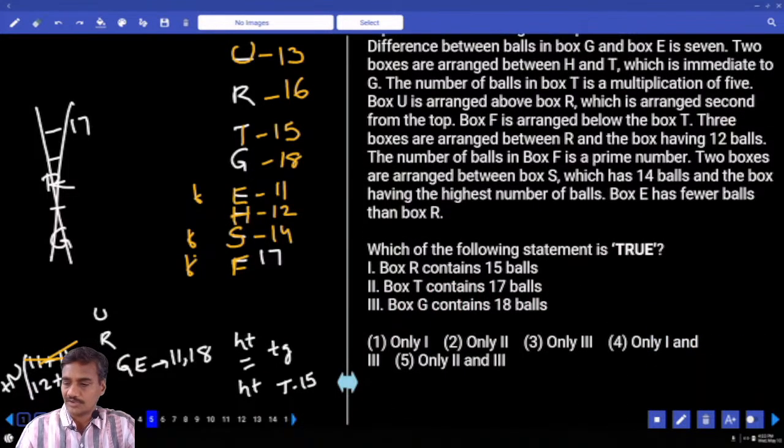And the fifth one, which of the following statements is true? R contains 15, false. T contains 17, false. G contains 18, definitely true. Only 3, choice 3, question number 5. Done with this paper?